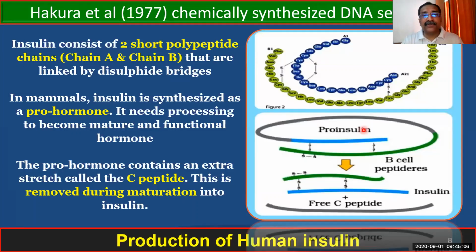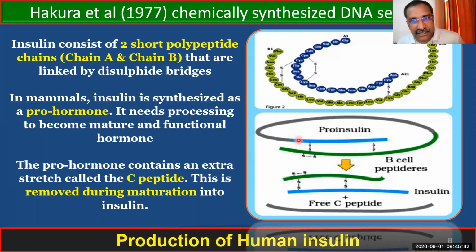Once we do the processing on the prohormone, we will get the final matured functional hormone called insulin. Now look over here. The proinsulin, like the introns of the primary messenger RNA, contains an extra stretch. Look at the gray colored structure here. This structure has been removed.